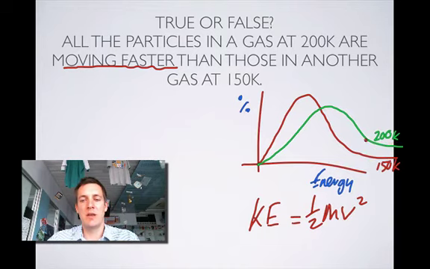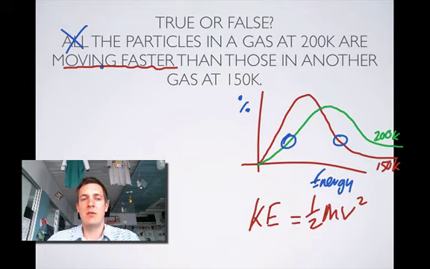There's more particles with higher energies than there are here. But if I highlight this part of the graph at the higher temperature and this part of the graph at the lower temperature, you can see that there are particles in the lower temperature that have higher energy than particles in the higher temperature. So this word "all" is not true. It makes the statement false.